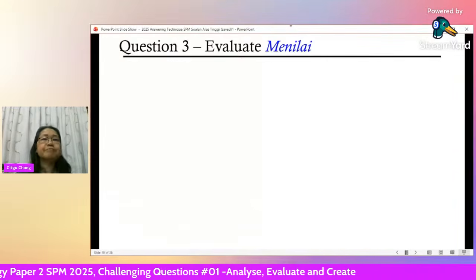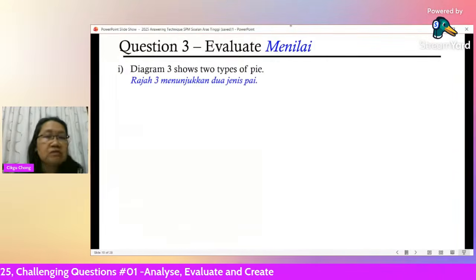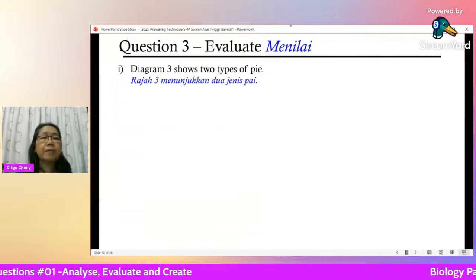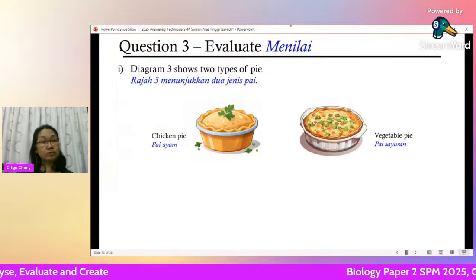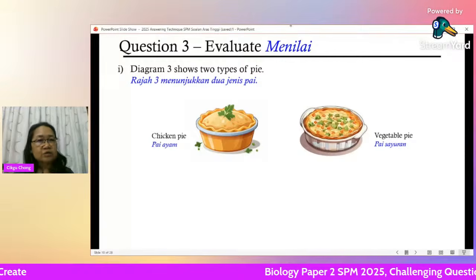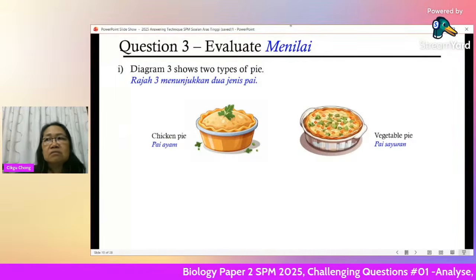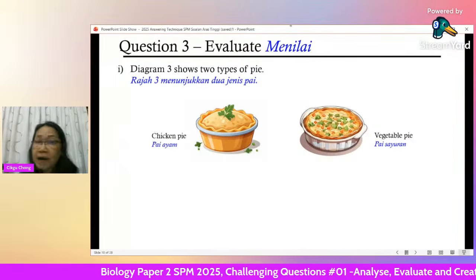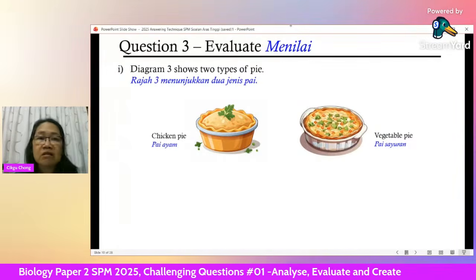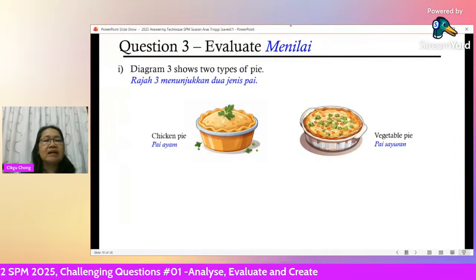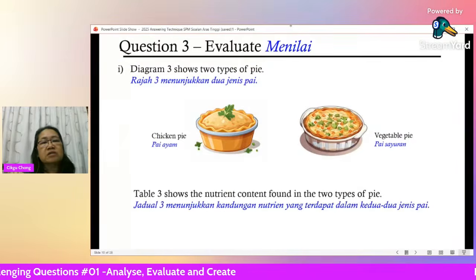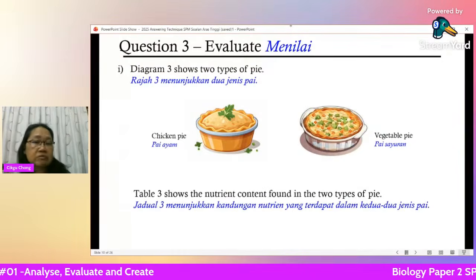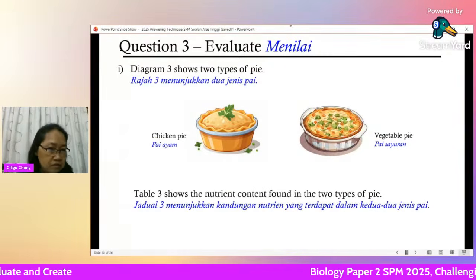Okay, example. Usually, there's a very popular question on diet. Okay, 2 types of pie. Chicken pie, vegetable pie. So you should know what kind of people should eat the chicken pie, and what kind of people should eat the vegetable pie. Table 3 shows the nutrient content found in 2 types of pie. The nutrient content is on the next page.